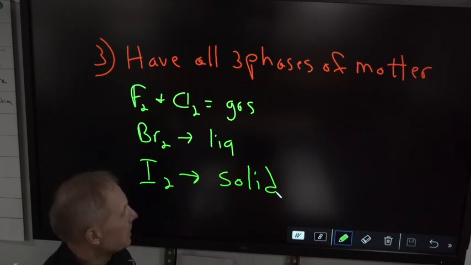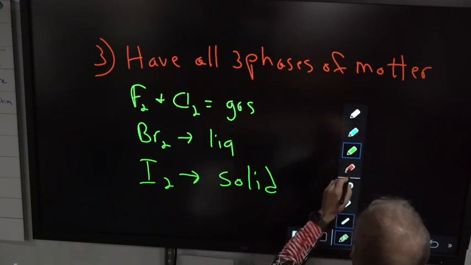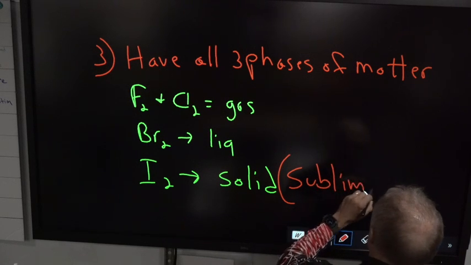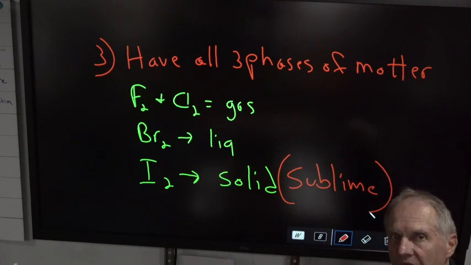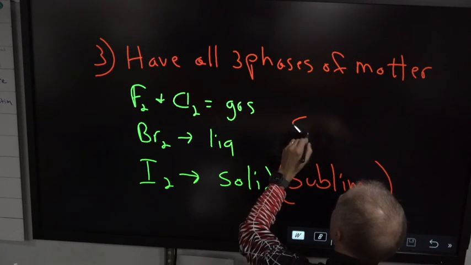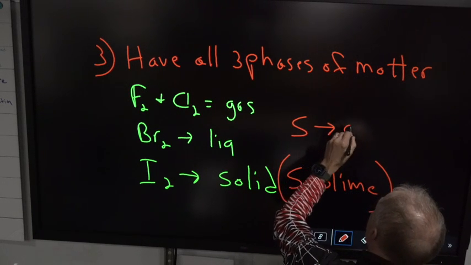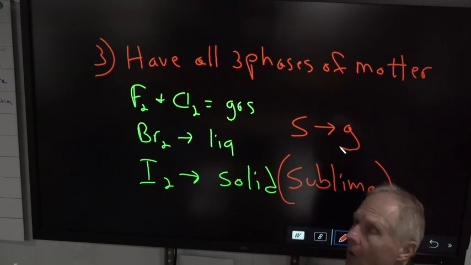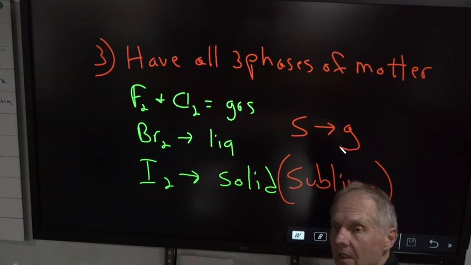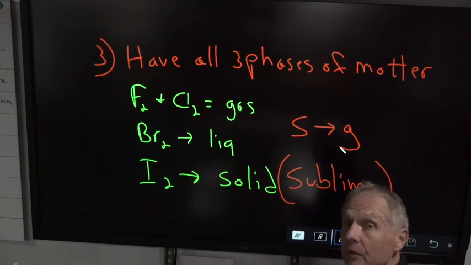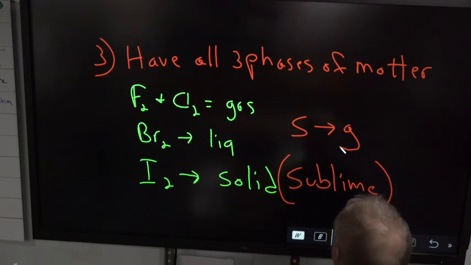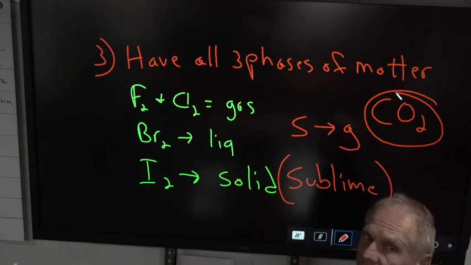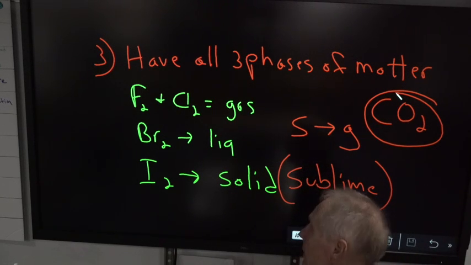Now, I said the word sublime. Iodine sublimes. That means it goes right from the solid state right to the gas. It skips the liquid state. All right, that's the only element on the whole periodic table that does that. The only other substance you need to know that sublimes is this one, CO2. CO2 also goes from solid to a gas. Those are the only two.